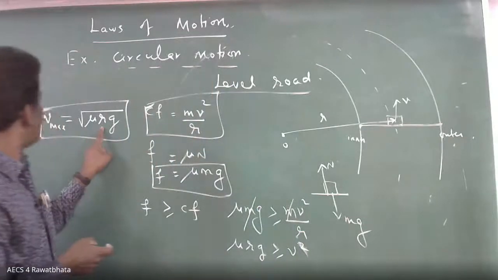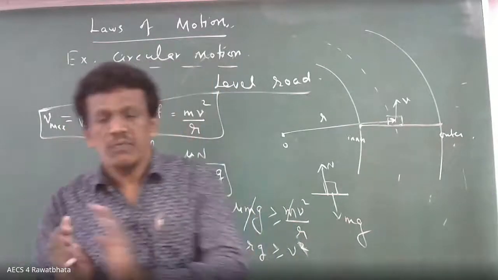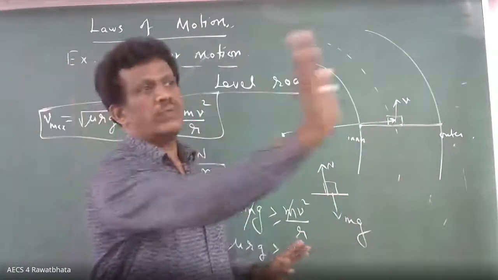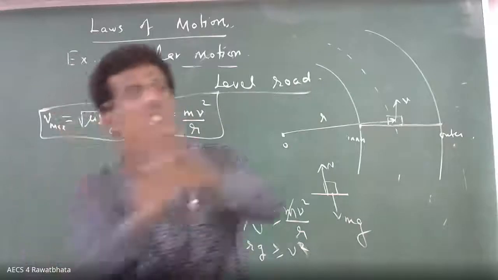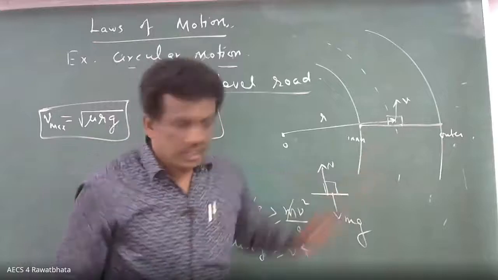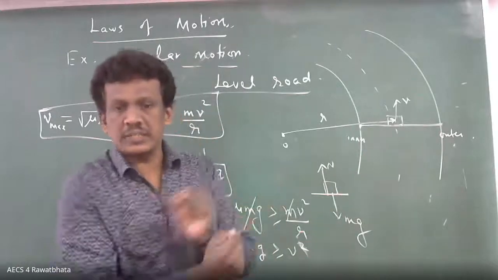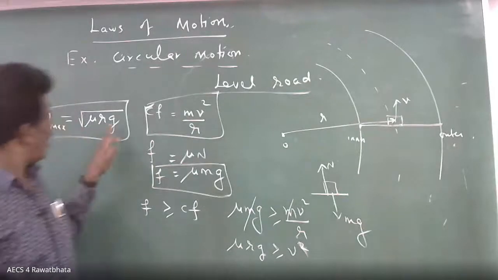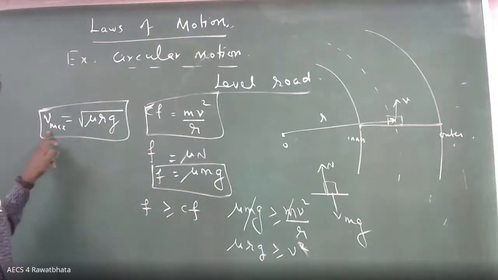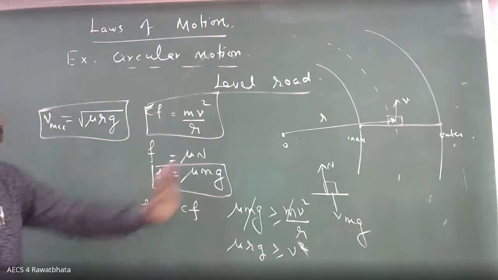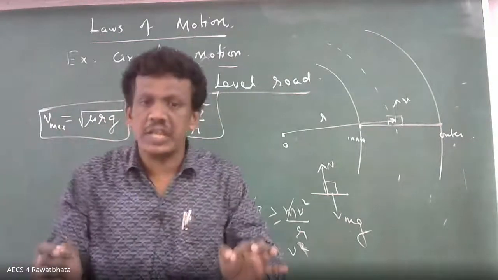Another one is R. That's why when you go by vehicle, if the road curvature is more, if you make a long turn, you make the turn comfortably. But if you make a short turn, then what will happen? You have to reduce the V, because R is less, so V should be less. So this is the limiting maximum speed with which you can make the turn without skidding.